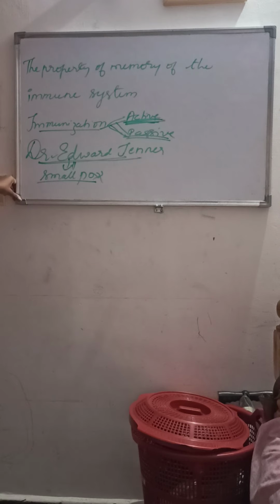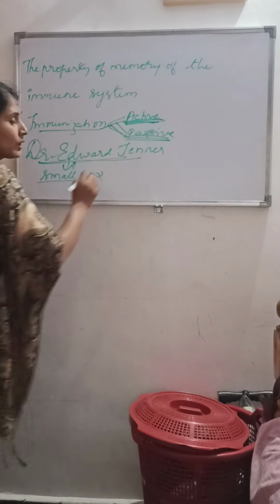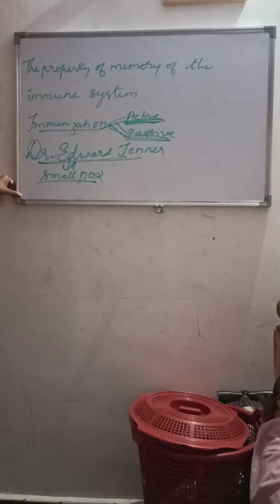So what is passive immunization? Here the antibodies are prepared and transferred to a patient. That is nothing but passive immunization. That means if a person is infected with some deadly microbes, they need a quick immune response by the time of attack. If there is any infection, they need the immune response. By that time, this passive immunization is administered to such a person.